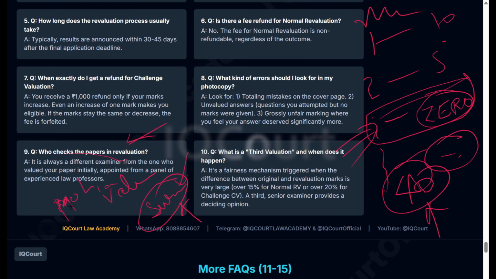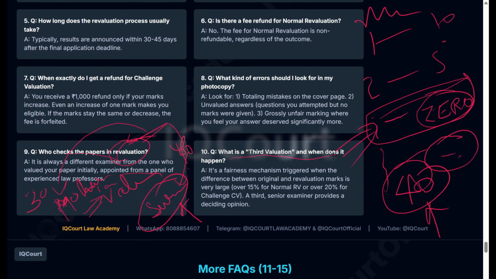Now, first Mohan had given 30 marks, Suresh gave 40 marks. Then they will apply the formula and give you the marks. So the reevaluator will be different from the person who initially evaluated, appointed from a panel of experienced law professors. It will be different people, and the third evaluator is also a different person.